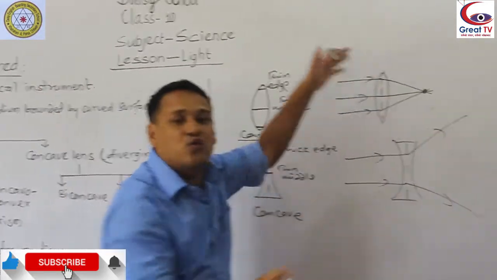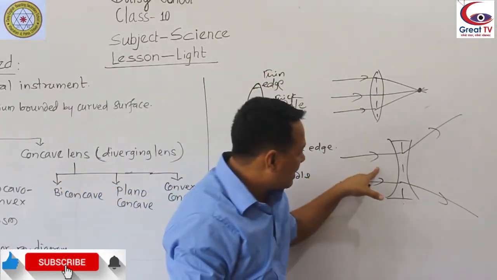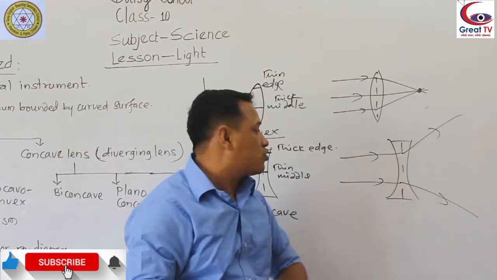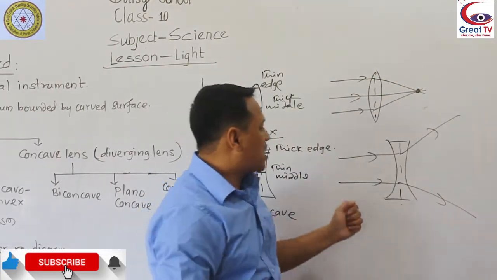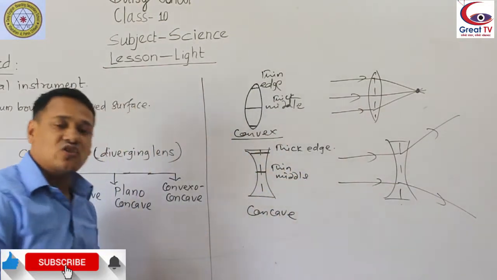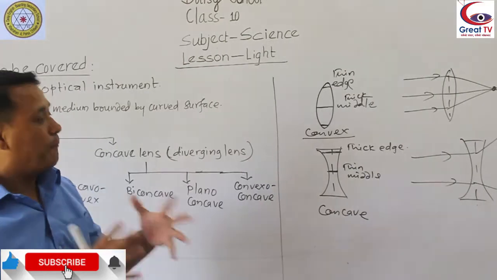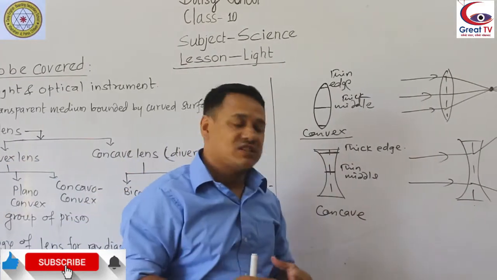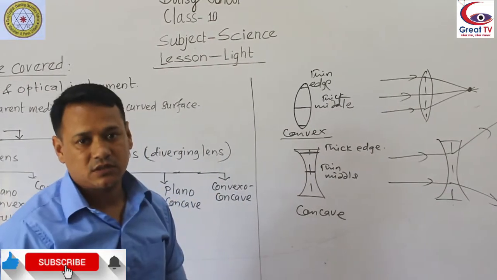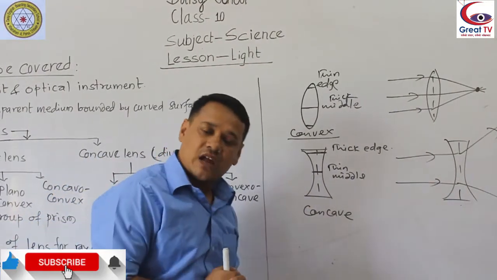So a concave lens diverges the parallel light rays after refraction through it. That's why it is called a diverging lens.